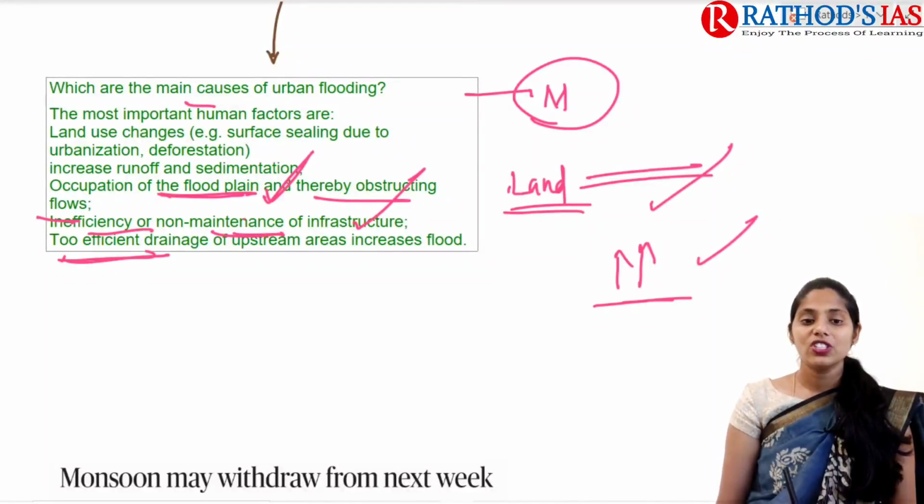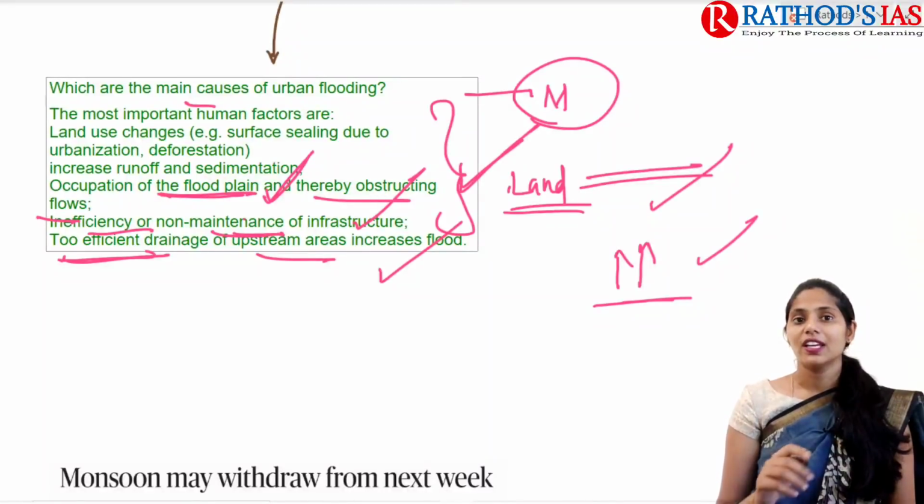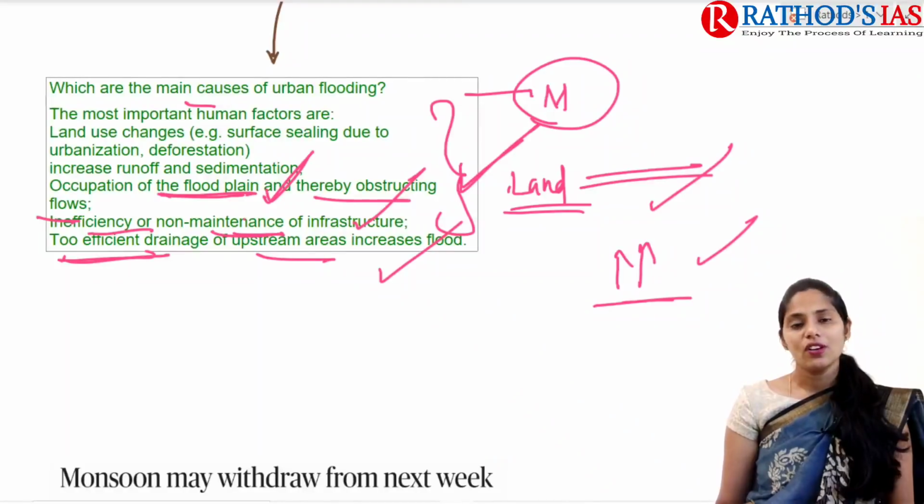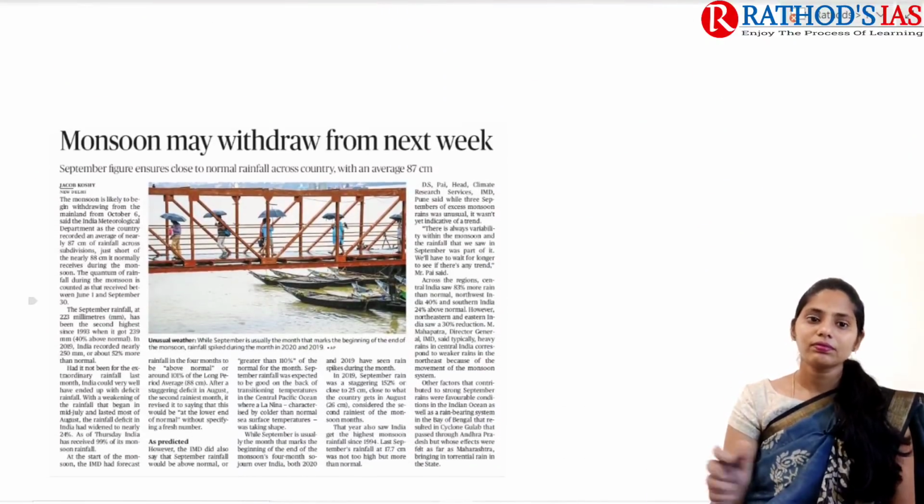And this one is inefficient drainage or upstream areas, they increase the flood. So these are some important causes of this urban flooding, and I hope it is clear. Now let us try to see the next topic.